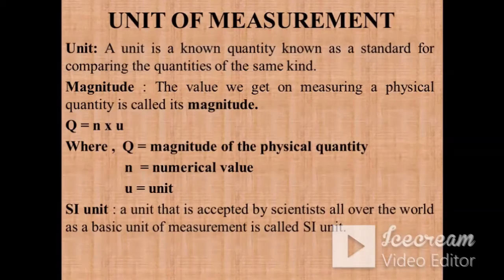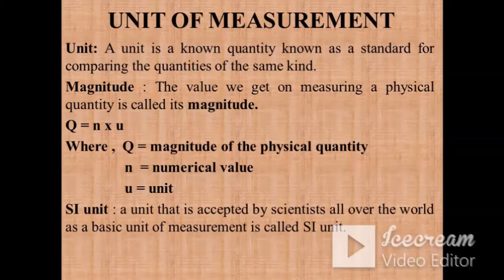Now the term SI unit. You must have studied about the system of units like CGS, MKS, SI. So SI unit is a unit that is accepted by scientists all over the world as a basic unit of measurement. Whenever we are constructing anything which should be accepted all over the world, then we have to put each and every measurement of that quantity in terms of the SI unit.